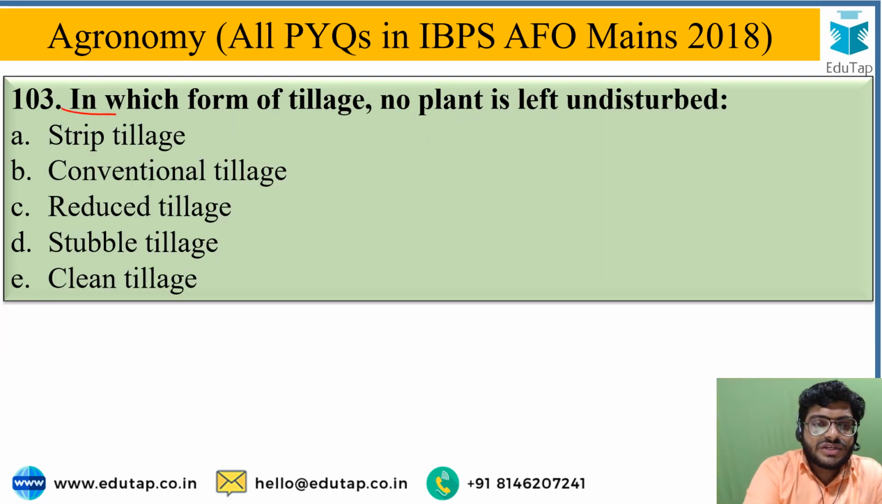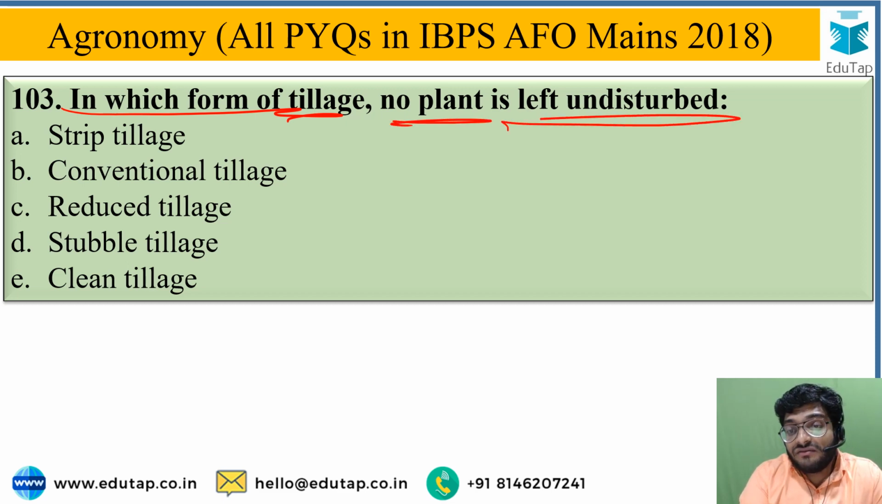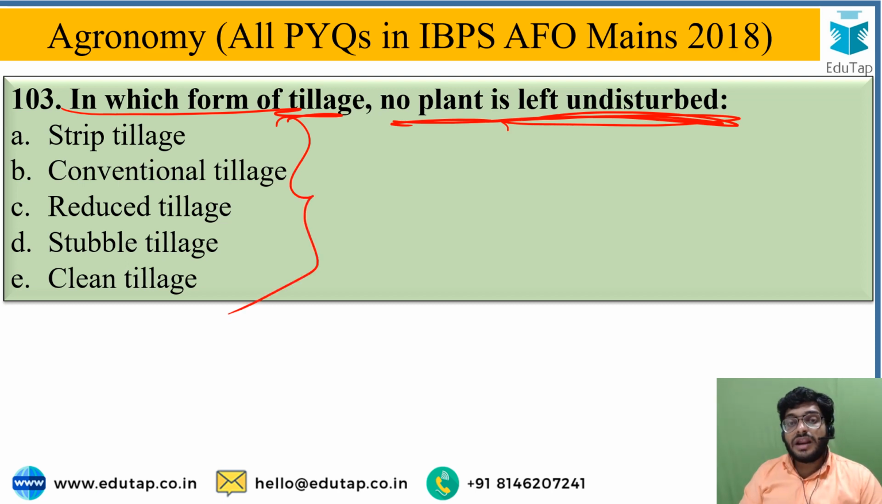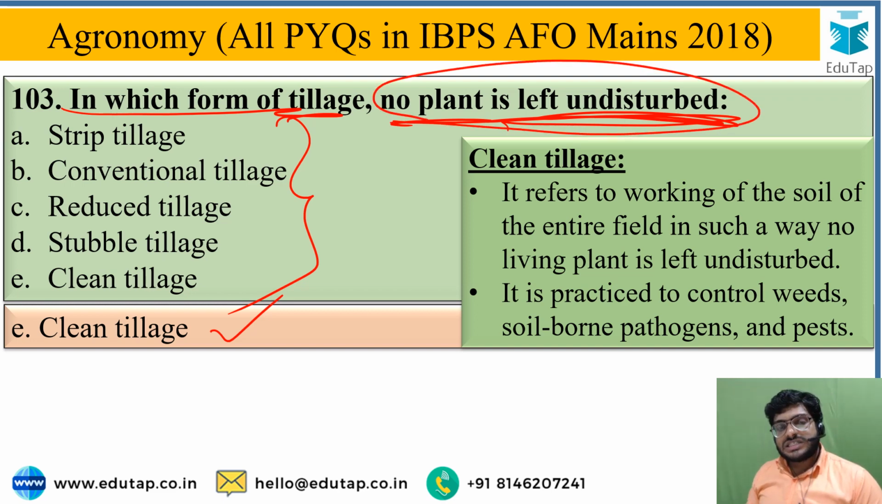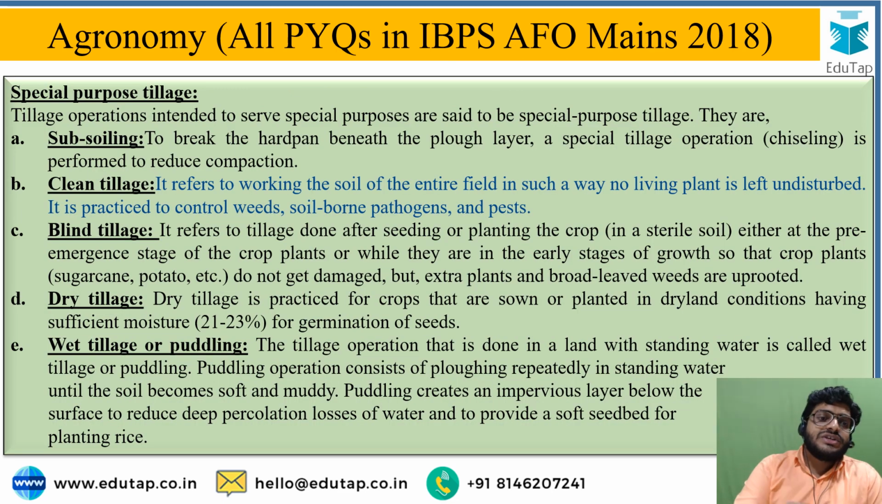Next question is, in which form of tillage is no plant left undisturbed? From these options you have to identify the correct one in which no plant is left, and the correct answer is clean tillage. Special purpose tillage operations include clean tillage, puddling, wet tillage, dry tillage, etc. The purpose of leaving no plant undisturbed is that all the weeds are destroyed with the help of clean tillage. More regarding special purpose tillage, you can see over the slide.